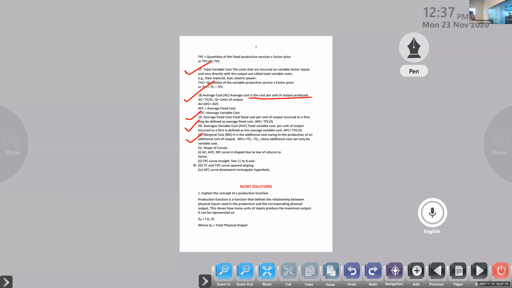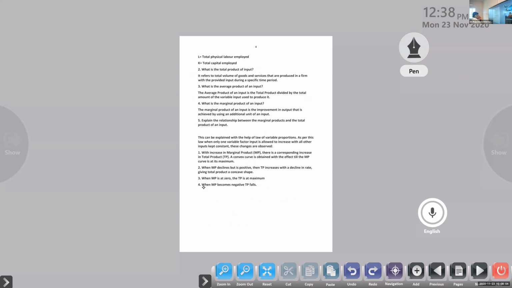Clear? In NCERT solutions, explain the concept of production. It's important for you people. Learn that. Okay. Next one. These questions are also very important from the NCERT solution. What is the total product of an input? What is the average product of an input? What is the marginal product of an input?